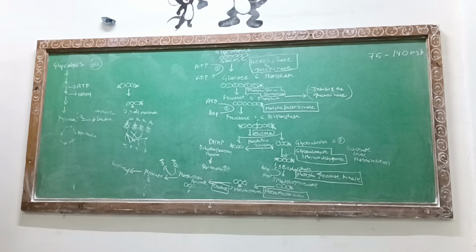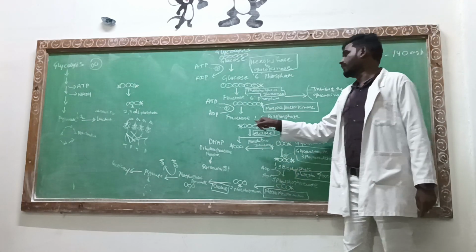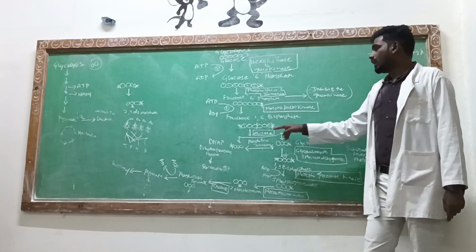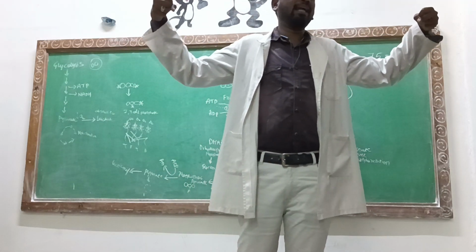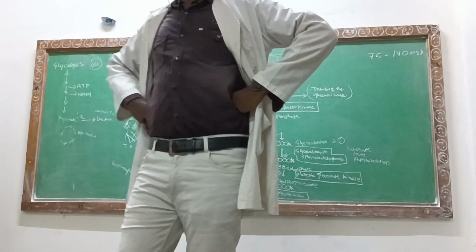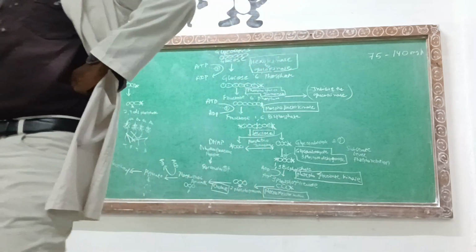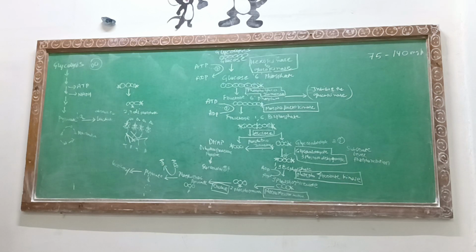That molecule is called fructose 1,6-bisphosphate. From carbon number 1 it also has a phosphate group, and carbon number 6 also has a phosphate group. Now the chain has been covered with the help of the phosphate. Now what is going to happen over there? We are going to cleave that, splitting it into two chains. One is called dihydroxyacetone phosphate, and the second is called glyceraldehyde 3-phosphate.